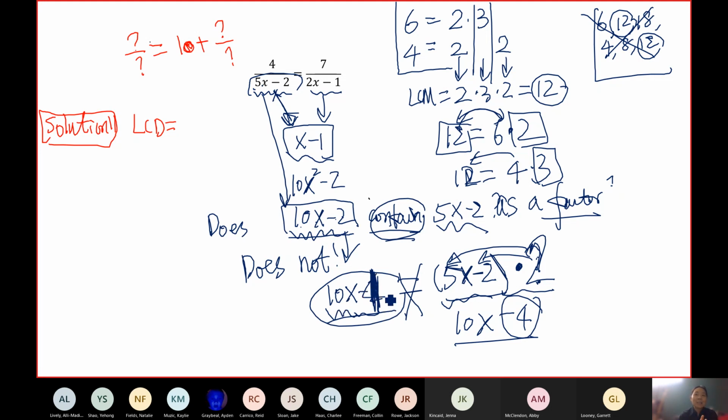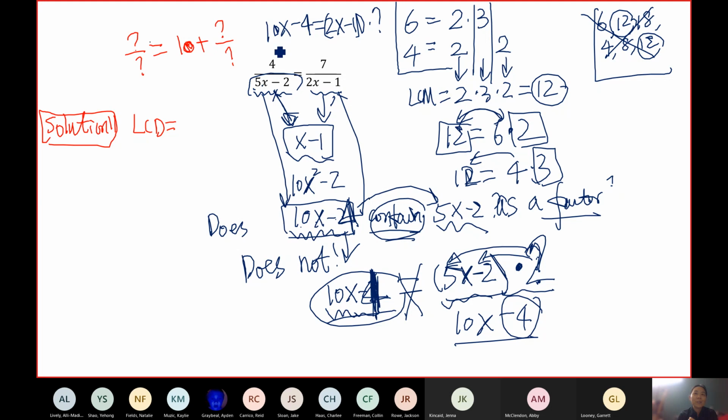Okay. So if you change it, say, can I change it to 10x minus 4? Okay, it works. Yes, 10x minus 4. If you change it to minus 4, it does contain this. But unfortunately, it does not contain 2x minus 1. 10x minus 4 is not going to contain that. How do I know that? Because there's no way you can multiply 2x minus 1 times something to get that. What times 2x minus 1 will be equal to 10x minus 4?